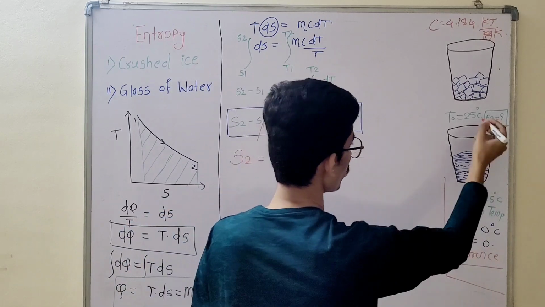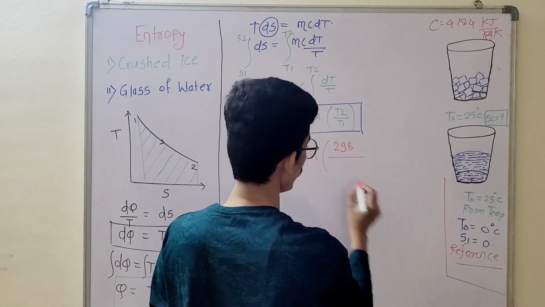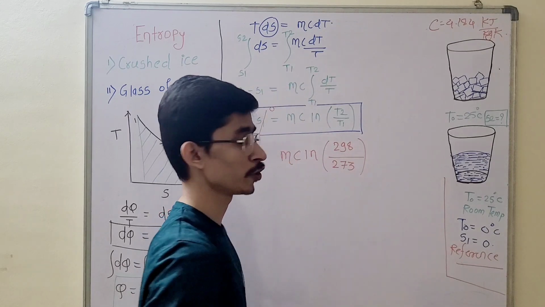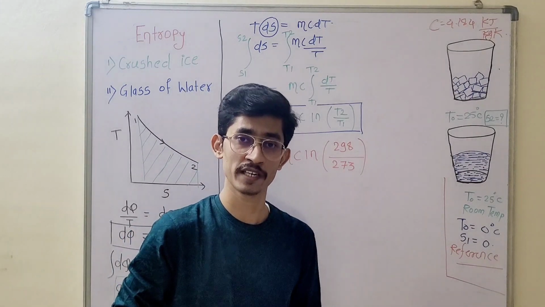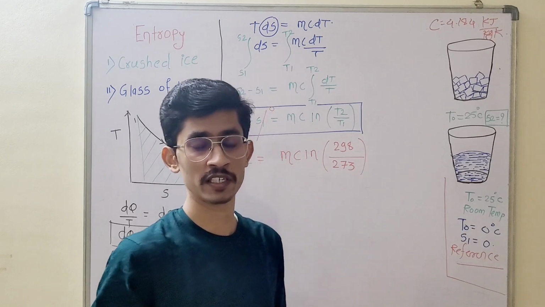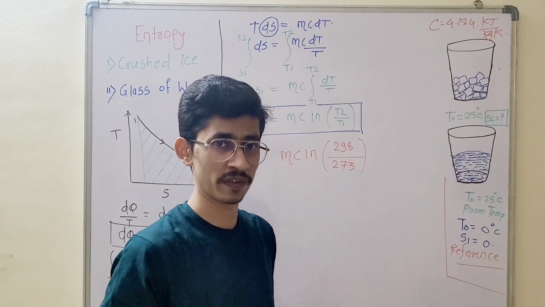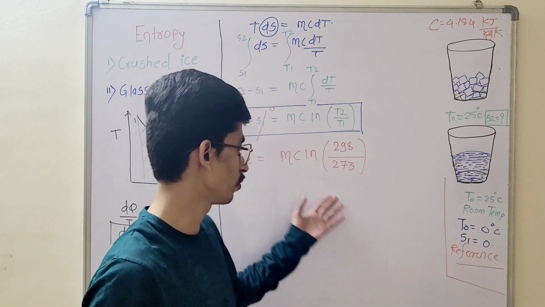My T2 is going to change, it is in Kelvin, 298 divided by 273. This value T2 over T1, you have to take that value in Kelvin. If 25 degrees Celsius or 30 degrees Celsius is given, then that will be 273 plus 27, 300, or 25, whatever the room temperature is given, that you have to take into consideration, and 273 the reference.